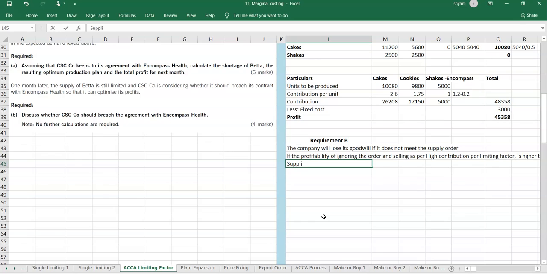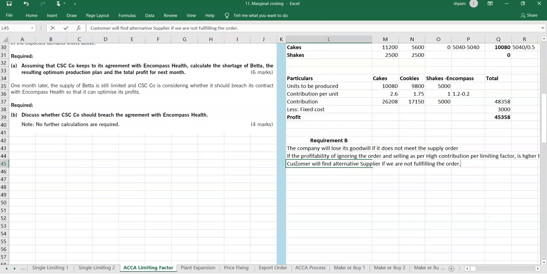The customer will find an alternative supplier if we are not fulfilling the order.